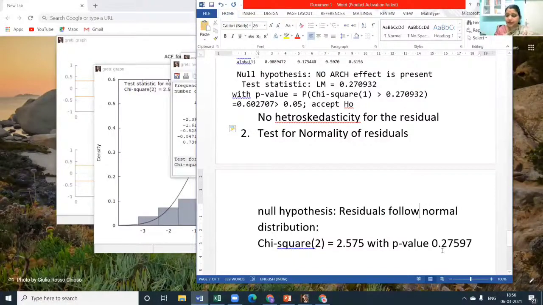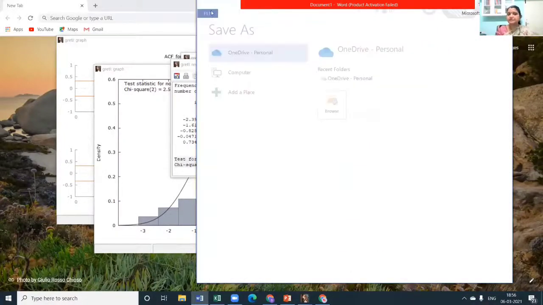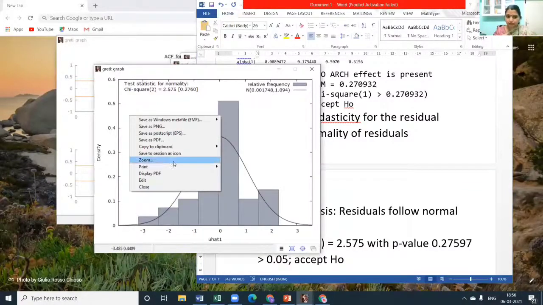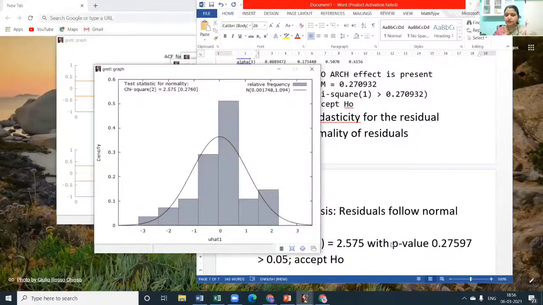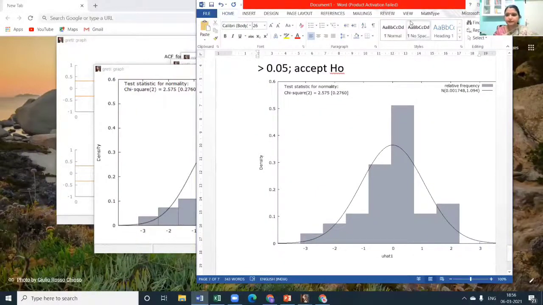Normal distribution, and we are again getting a chi-square and a value greater than 0.05. Therefore, accept H naught. The benefit, unlike many other tests, here the null hypothesis is quite different for econometrics. Most of the software define the null hypothesis there itself. Within the window itself, they will also give us the value. Okay, so this is also done.